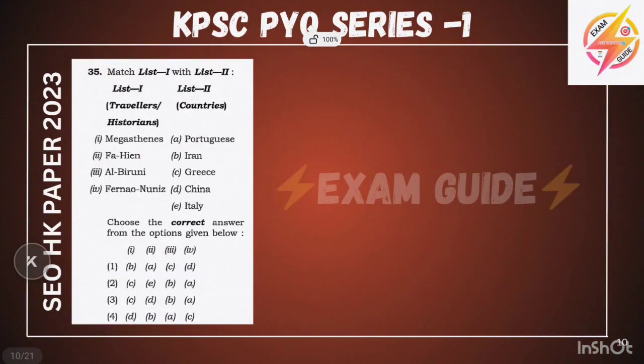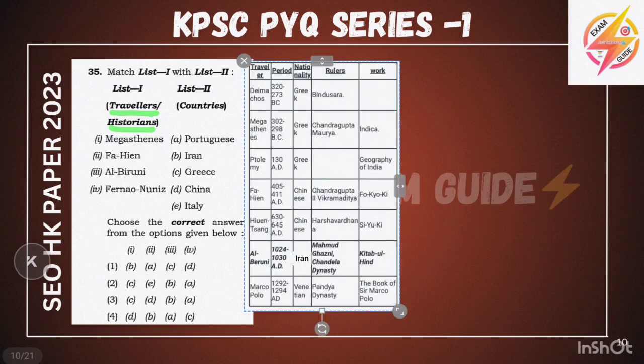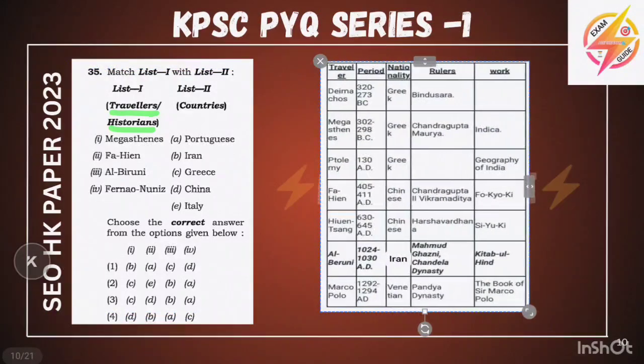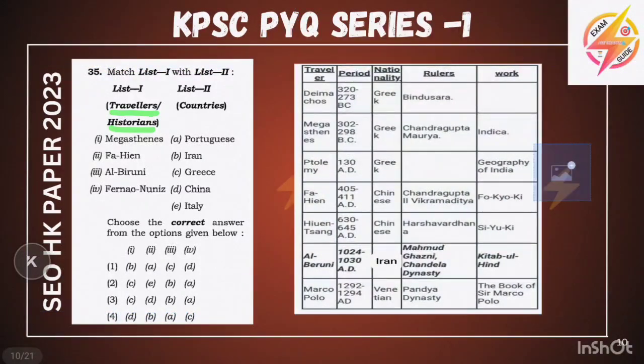And the next question we are going to see is related to the travelers or the historians. They have given Megasthenes, Fahien, Al-Biruni and Fernando. First we will see the background study and then we will solve this question. Simple. If you remember this chart, you could have answered this very clearly.